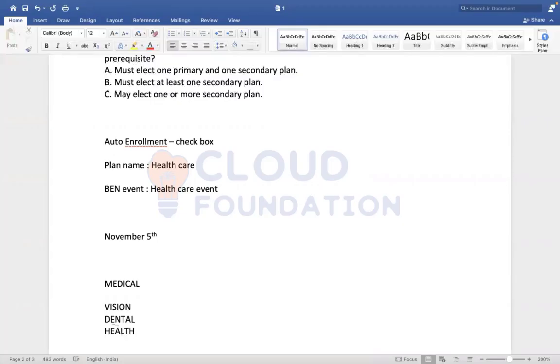The requirement is to allow the employee to select all 3 plans; whether they select 1, 2 or 3 is the employee's interest. But when the employee tries to enroll into the 3 plans, they are not able to and get an error. What might be the reason?